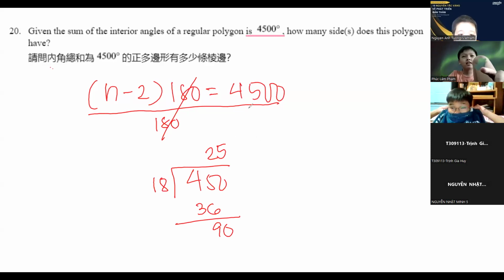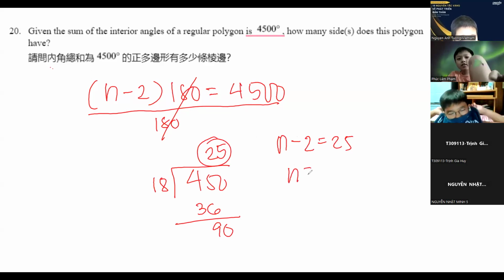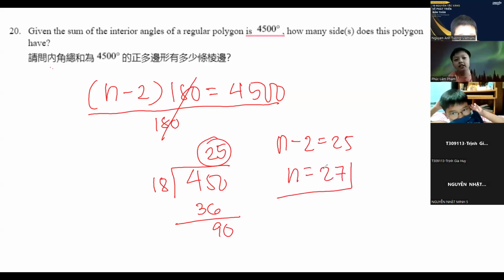So 4,500 divided by 180 is 25. That means n minus 2 is equal to 25. N is equal to 27. So are there any questions for number 20?